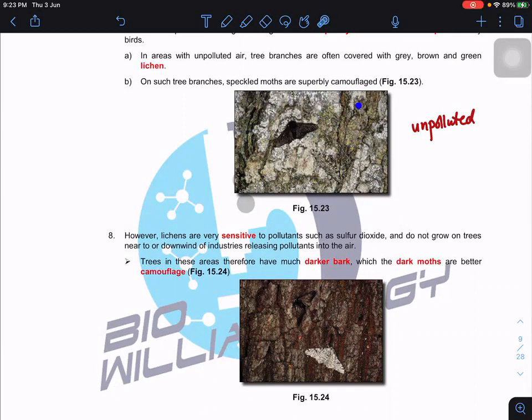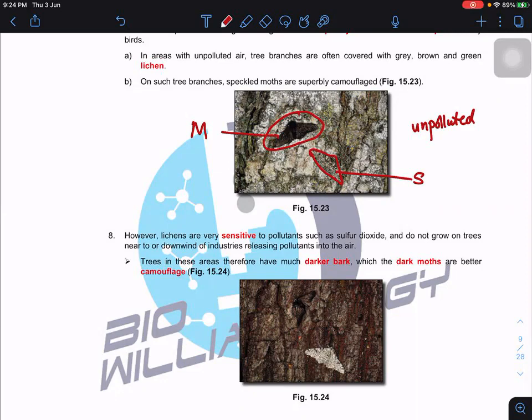Do you realize that in this diagram you have the very obvious melanic form? Where is the speckled form? Do you realize that this is a speckled form? The speckled form will be better camouflaged in the unpolluted area with the lichen.